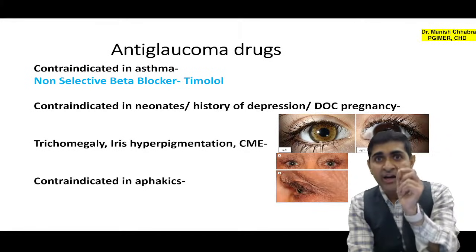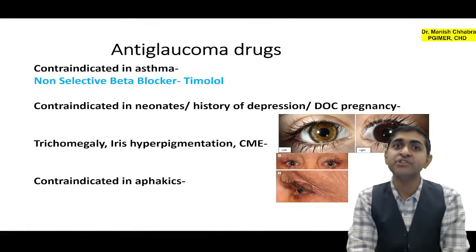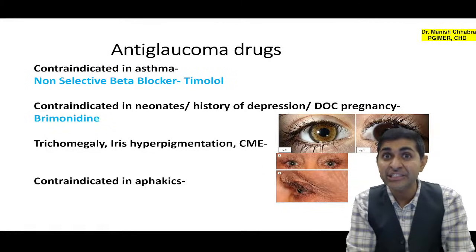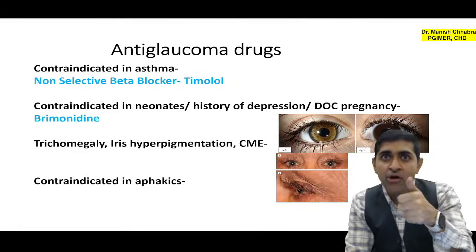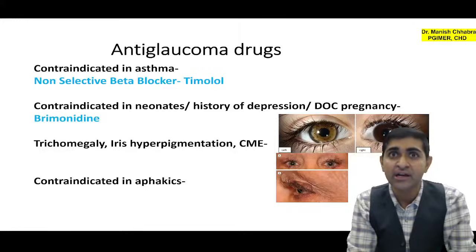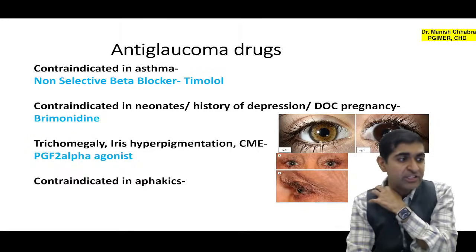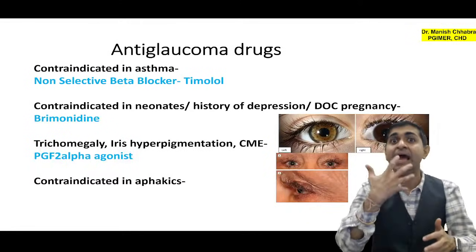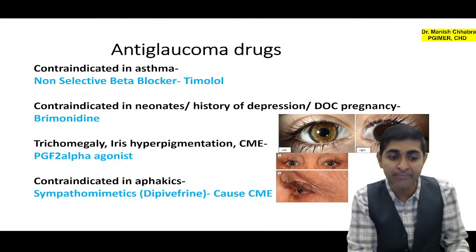Okay. Now a drug which is contraindicated in neonates, which is contraindicated in patients which have a history of depression, but it is drug of choice in pregnancy. That is your brimonidine, category B drug. Now one drug which causes iris hyperpigmentation, one drug which causes increased size of eyelashes, that is your latanoprost, which means prostaglandin analogs. But one drug which is contraindicated in aphakics. What is aphakia? Aphakia is a condition in which there is absence of crystalline lens, and that is your dipivefrin, because it causes cystoid macular edema.